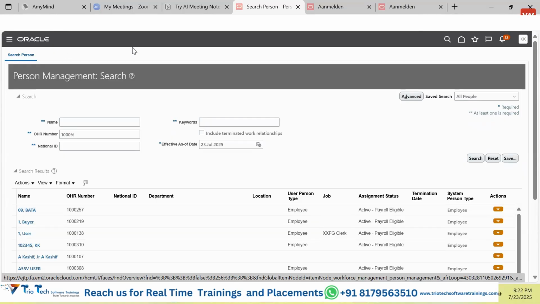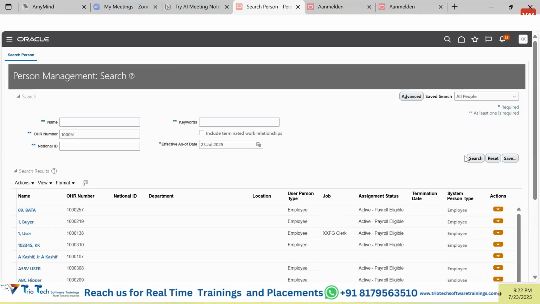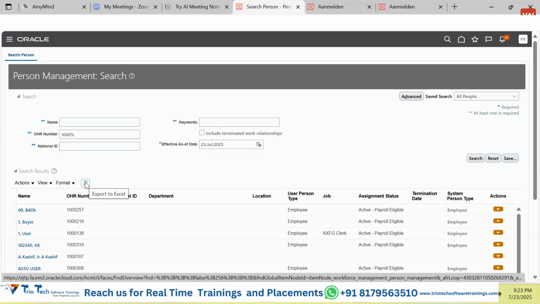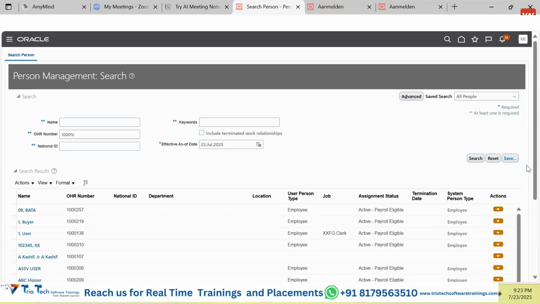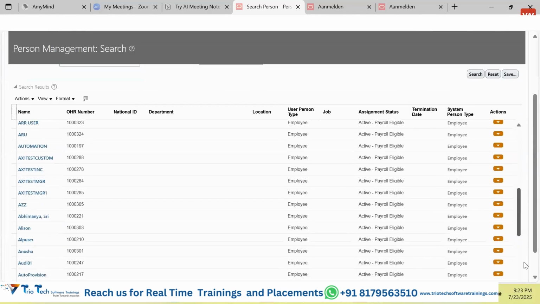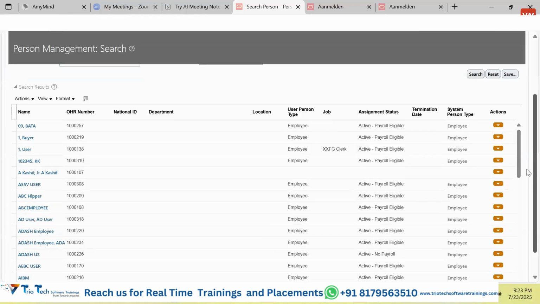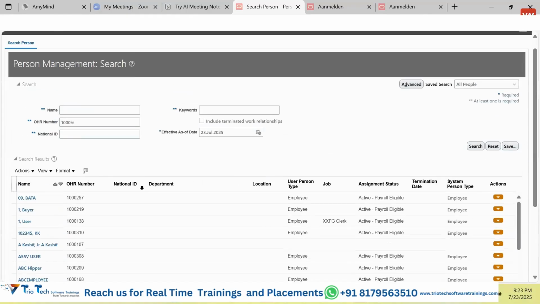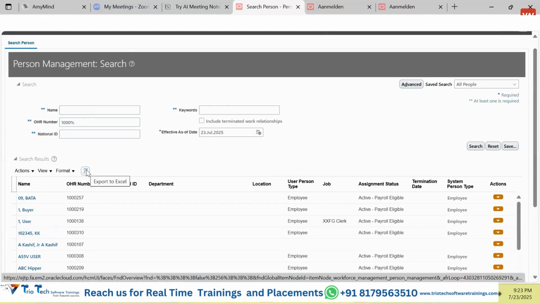Guys, on any such screen, you will have a search panel, you will have a result panel, and on the majority of screens you will have this tile, called export to Excel. Based on your search criteria, whatever results have been displayed here, 10, 20, 30, 50, 100, whatever. If you click on this export button, what will happen? All these columns and all these records will be exported into an Excel file.